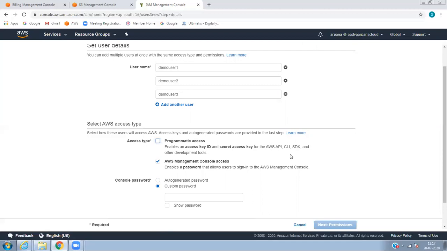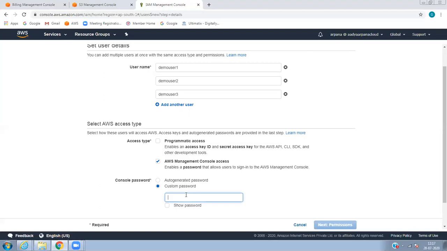We can use our CLI commands to see how to access the S3 bucket and all this stuff using the access key and secret key. We can see that later. So as of now, I'm going to teach you about the AWS Management Console access.